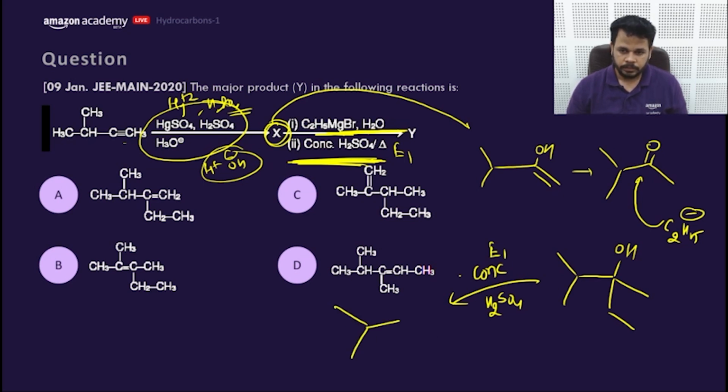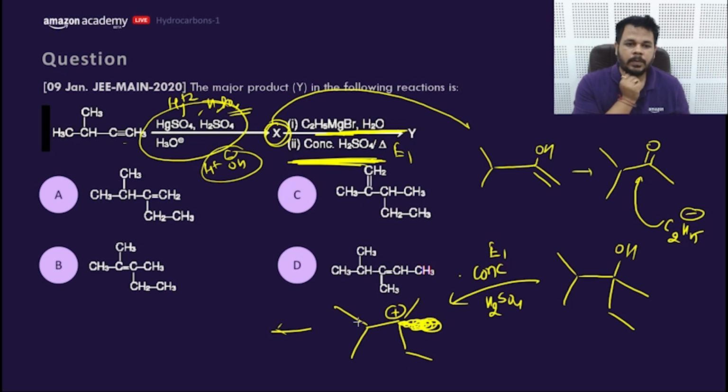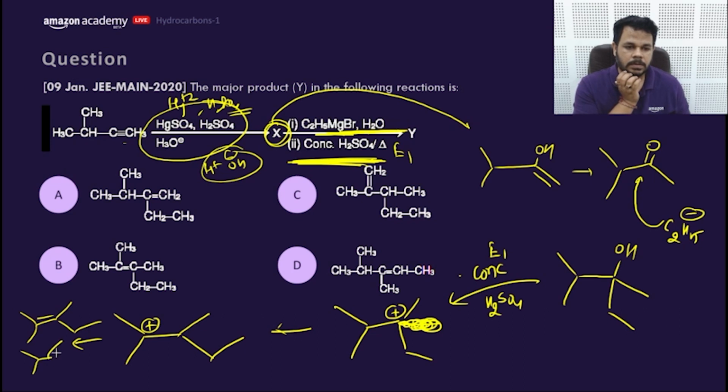So it will form a carbocation here, and this carbocation will firstly shift, rearrange this way. Now it will form what? Zaitsev and Hofmann product, this and this. So answer would be what?